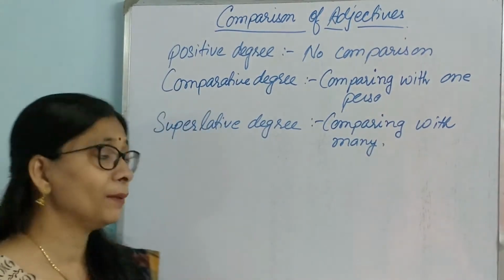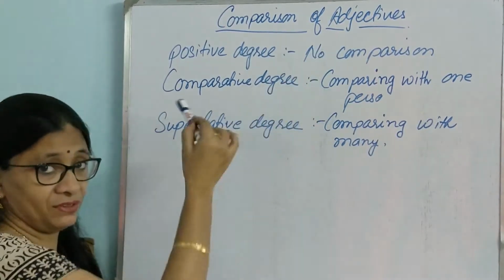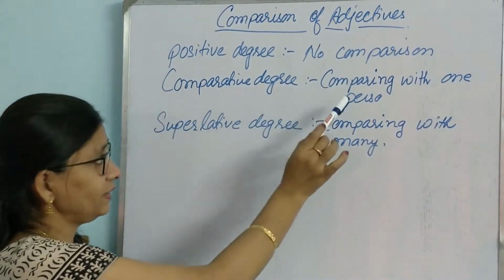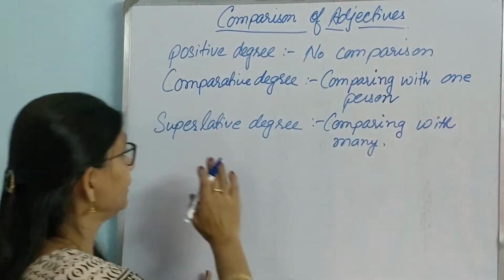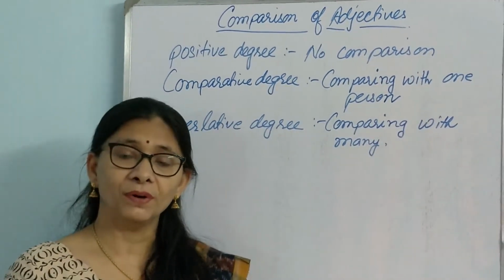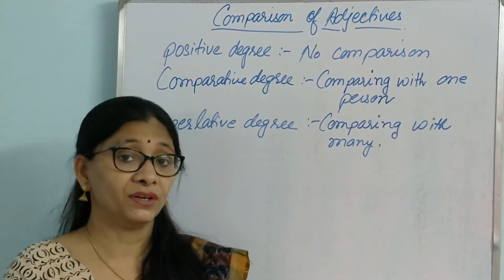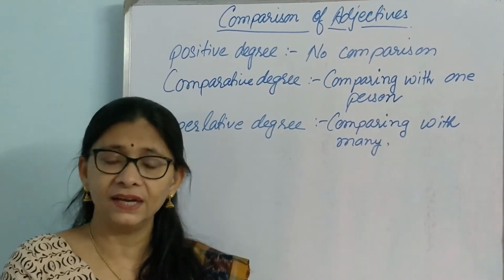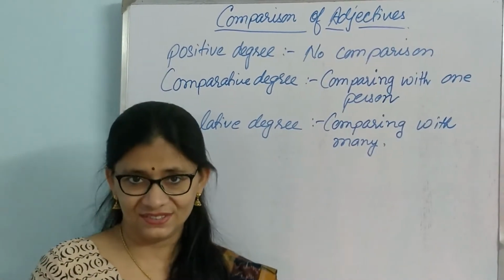So let us see what comparison is. Comparison of adjective has 3 degrees. Positive degree, in which no comparison is done. Comparative degree, comparing with one person. And superlative degree, comparing with many. Now, let us talk about how the words are changed from positive degree to comparative degree to superlative degree. They are just addition of a few letters, removing a few letters, like that. We shall see the different types, and then we shall discuss the sentences.